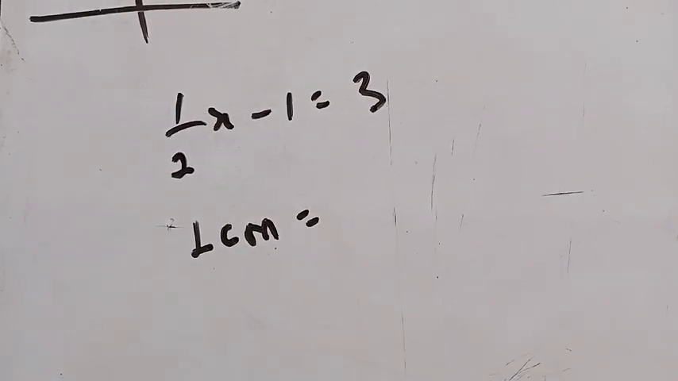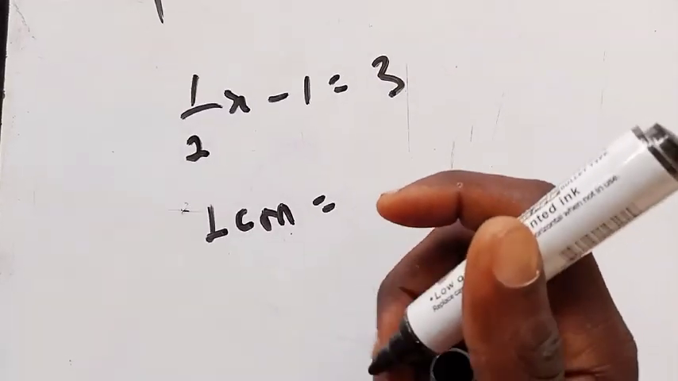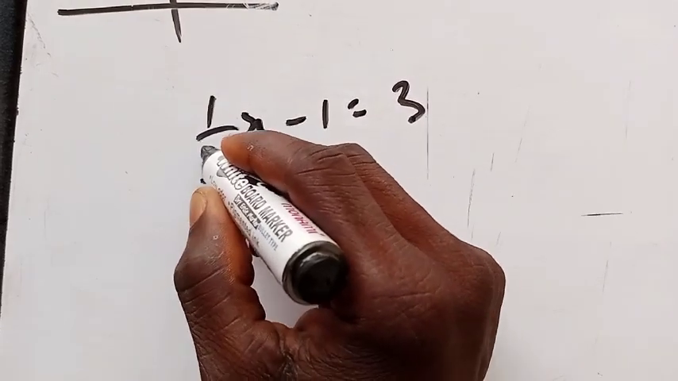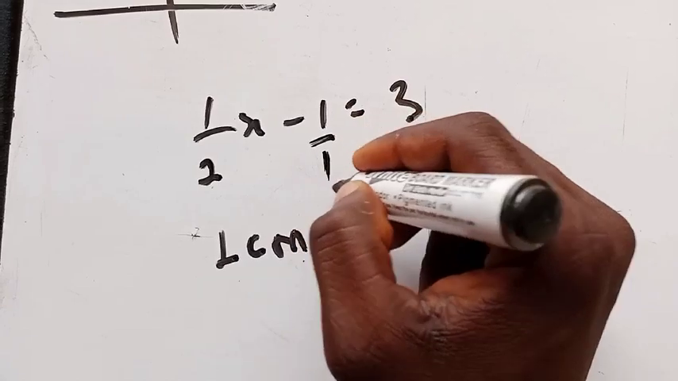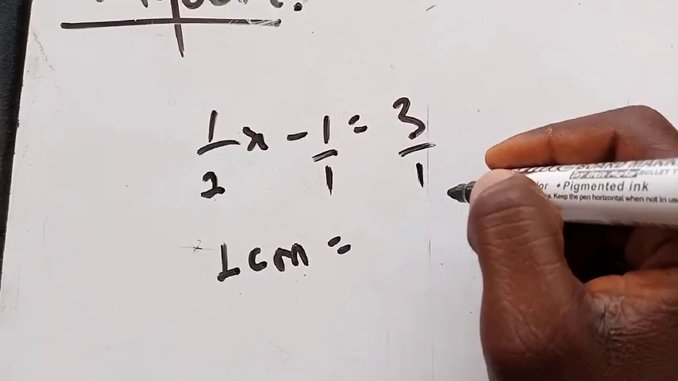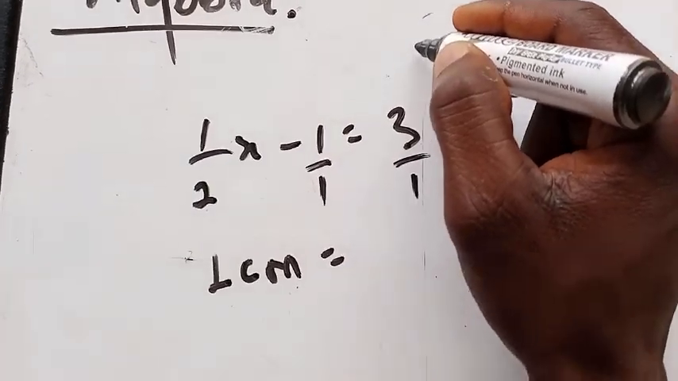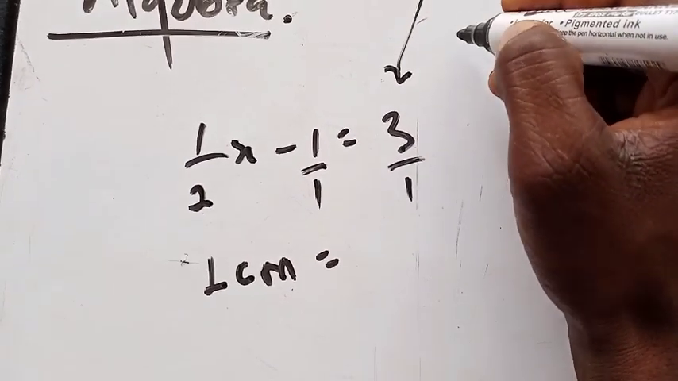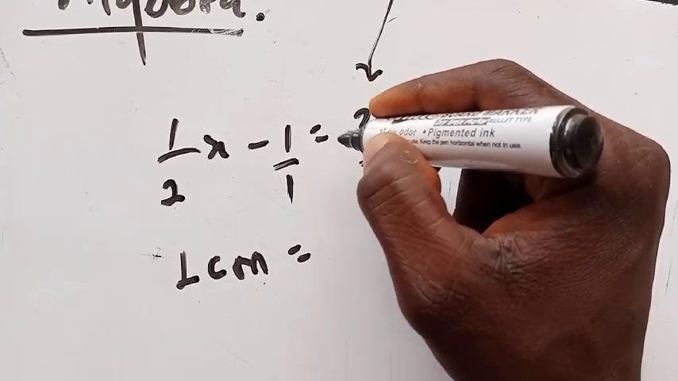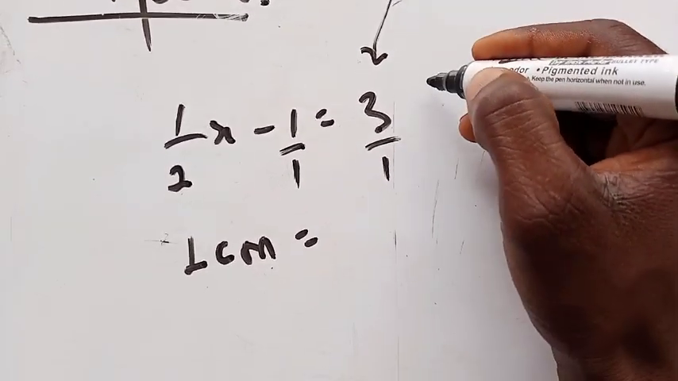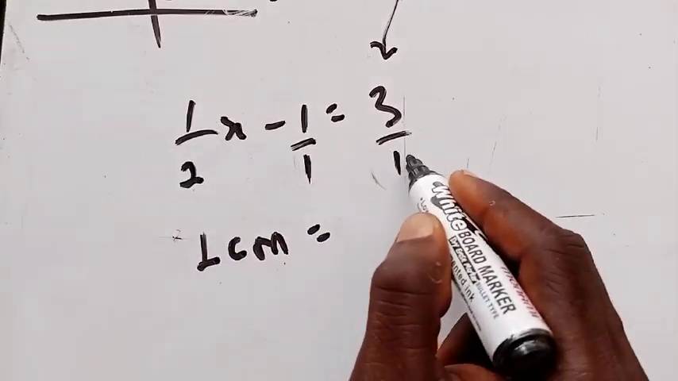If you don't know how to find the least common multiple of any fraction, this is what we have. The guy at the bottom here, we call it a denominator, that is 2 here. We assume that this is over 1 and this is over 1, because every number divided by 1 is the same thing. When I give you $3 and you share that among only one person, the person takes all, right? That is why we say that every number divided by 1 is the same number. So the least common multiple among the numbers at the bottom here is what we are looking for.